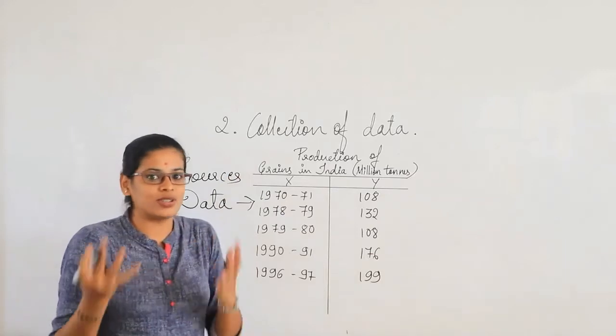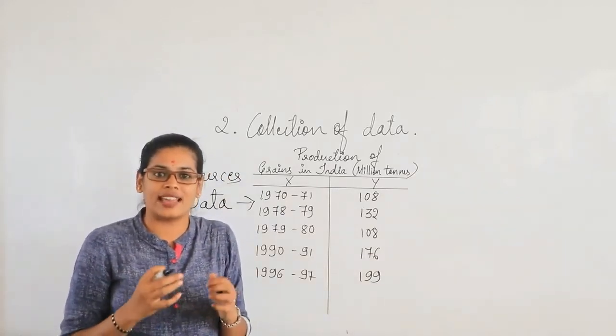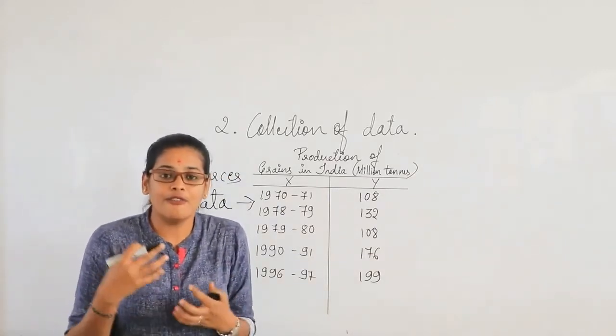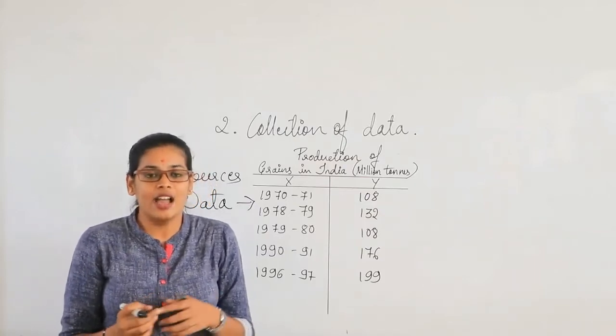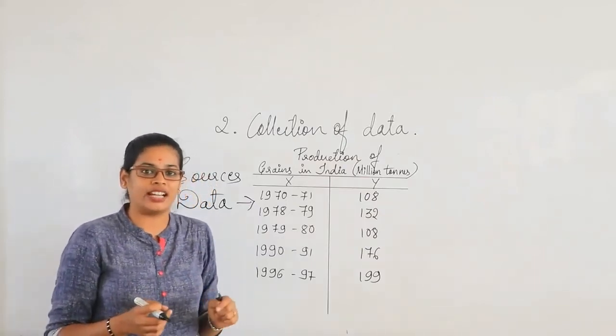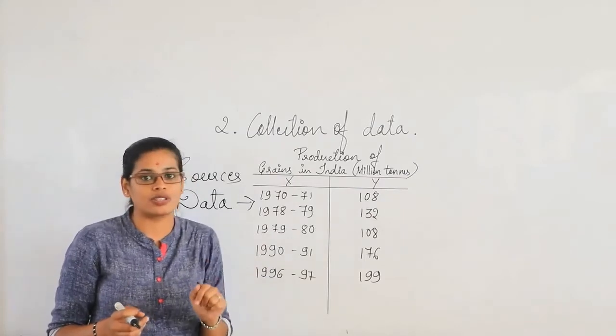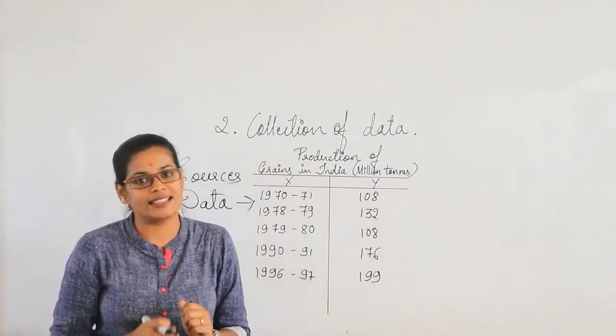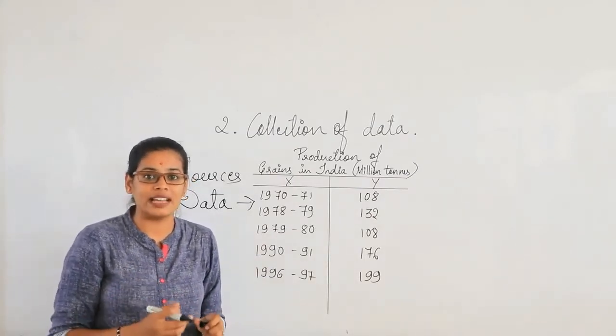There might be some sources, right? We cannot just go and say I want data. From where are you going to collect this data? We have two different kinds of data under the sources. One is the primary data, and the second one is the secondary data.